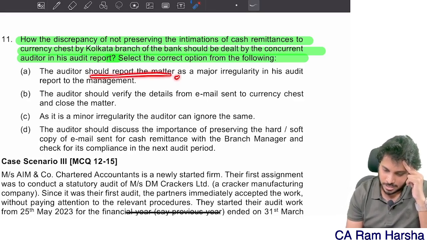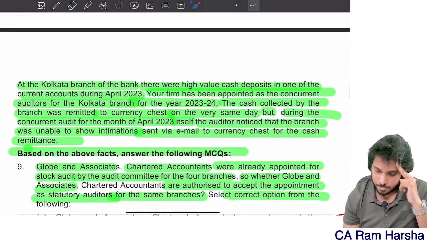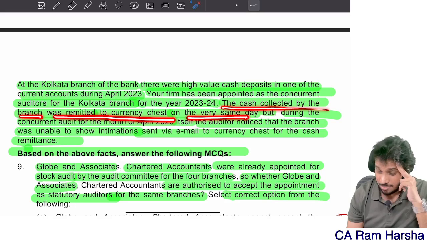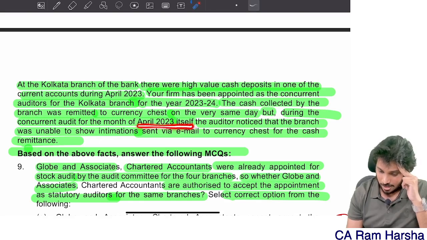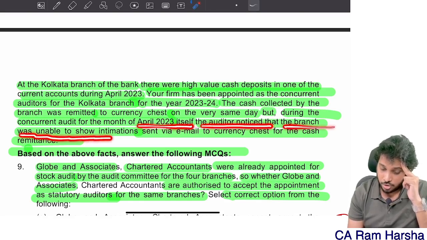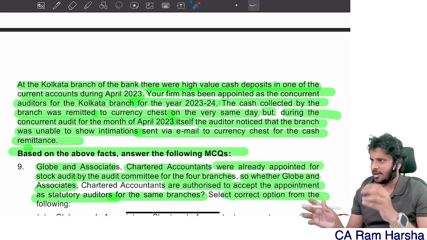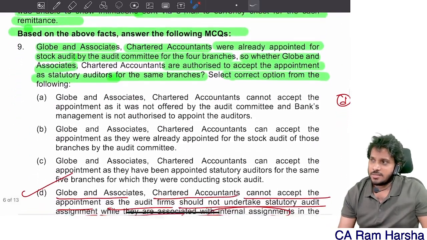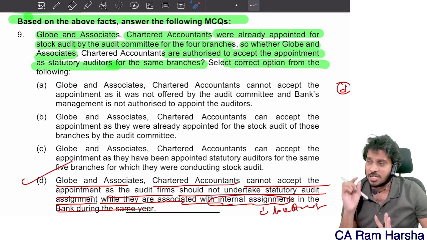The auditor should report the matter as a major irregularity in his auditor's report. What is the issue that exactly happened? Once again, we will see the issue. The cash collected by the branch was remitted to the currency chest on the very same day, but during the concurrent audit for the month of April itself, the auditor noticed that the branch was unable to show intimations sent via email to the currency chest for the cash remittance. So they remitted cash on the same day, but they didn't maintain the email copy. The auditor has no doubt about the remittances. The auditor is believing the bank. Just the documentation is not maintained.